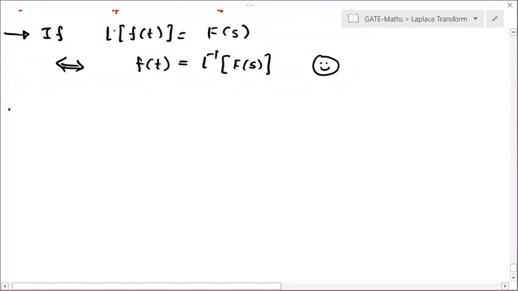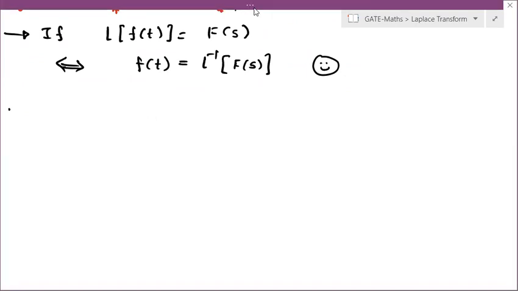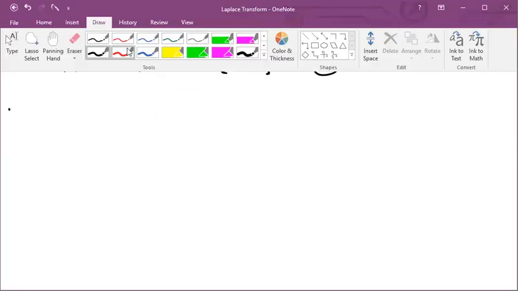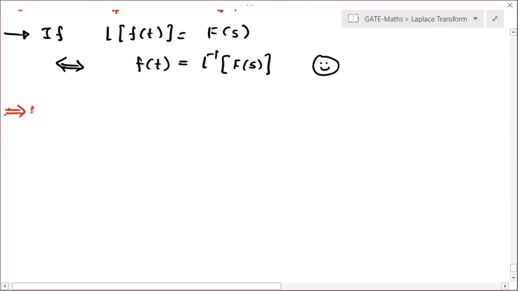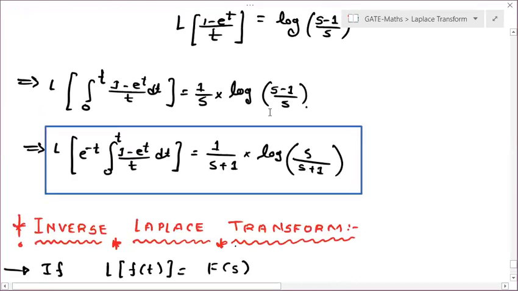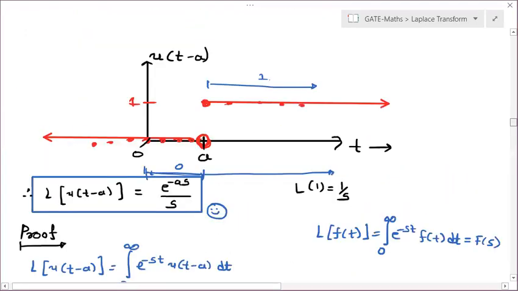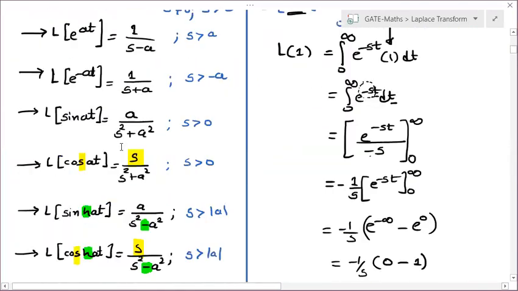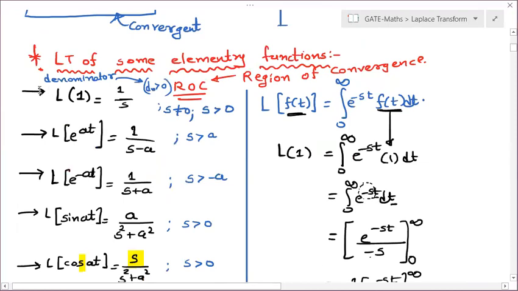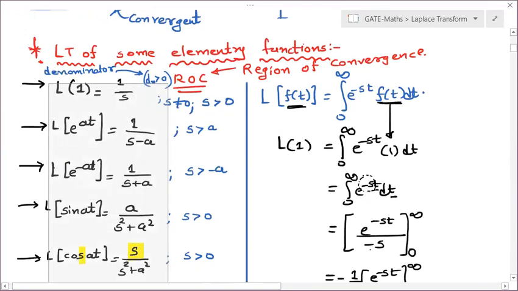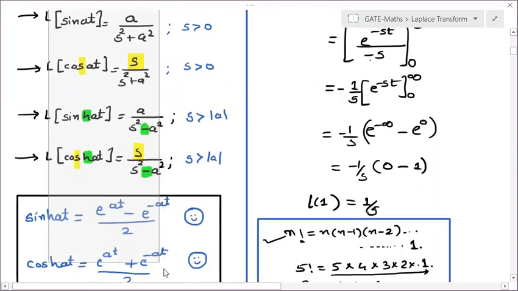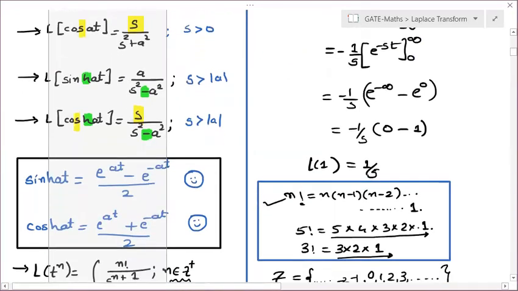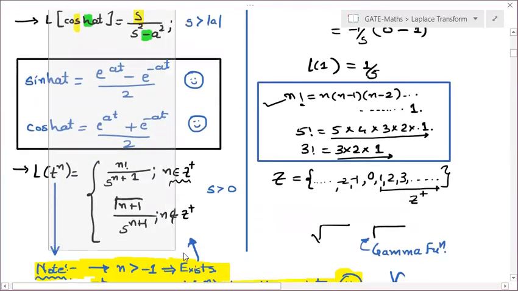So first, let us revise all the formulas of Laplace. Yes, this is your formula of Laplace, right? Laplace transform of some elementary functions, and finally Laplace of t to the power n.